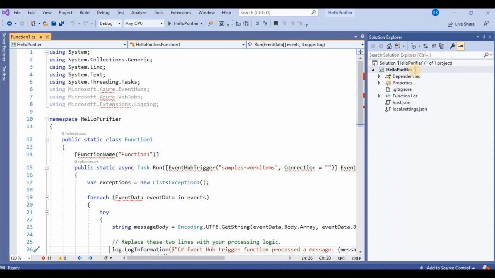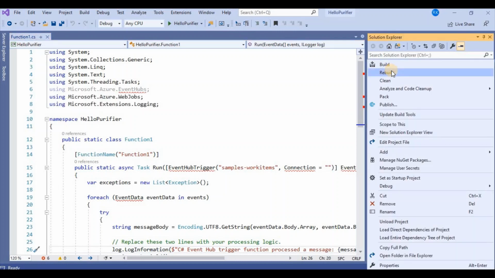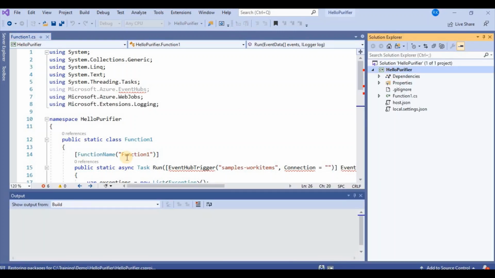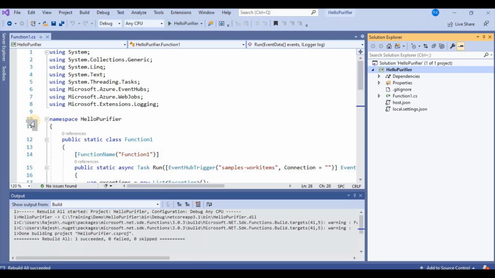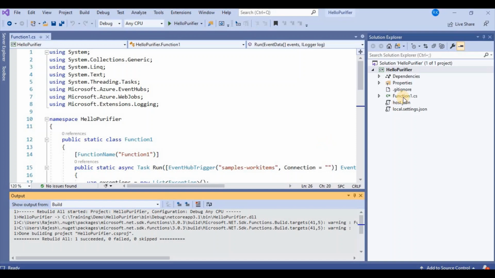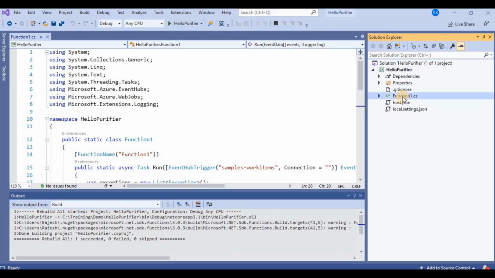So our function app has been created. So I will just go and build it. So go and rebuild. So it will build the application. Yes, our first function is successfully built. So what now I am going to do, I am going to remove this function1.cs file, add one